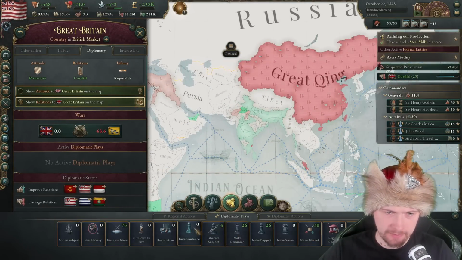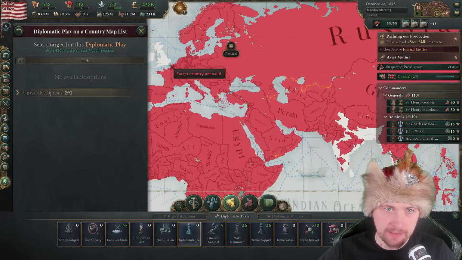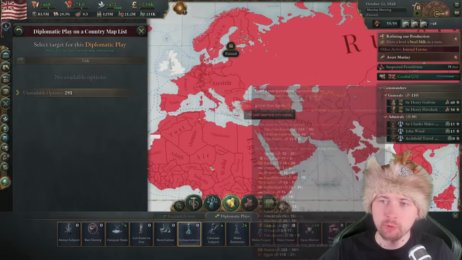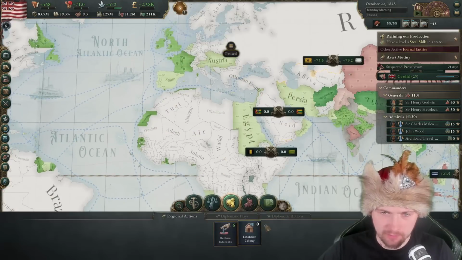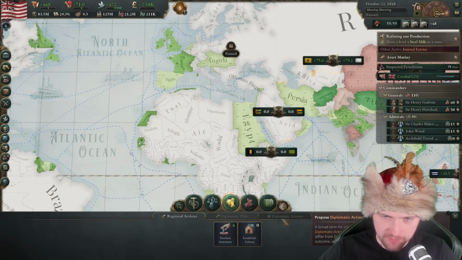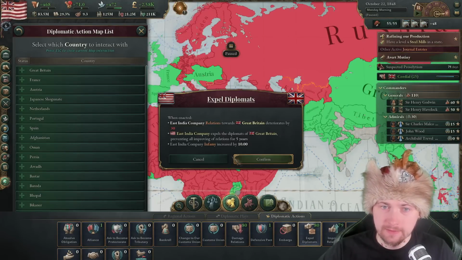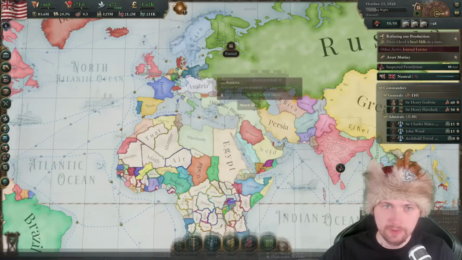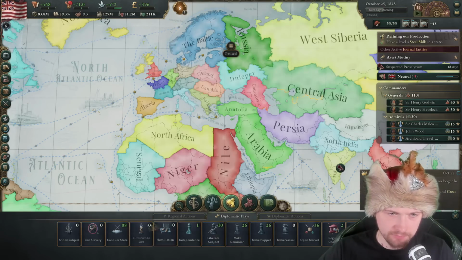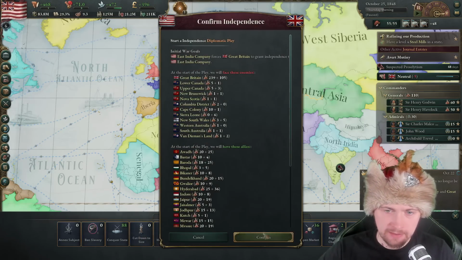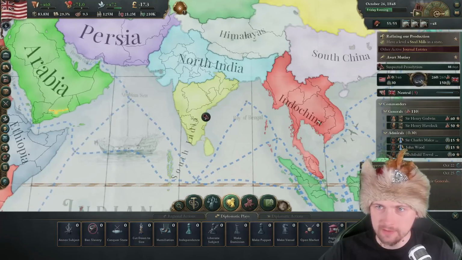Let's go diplomatic plays, independence. Why can't I go for the independence? We have too high relations. Well, I keep decreasing that. Can't we decrease it further? Diplomatic actions, expel diplomats. Do this, please, and we start the war against freaking Great Britain. So independence. Confirm. Let's load this.